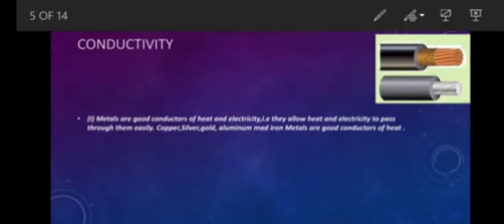Now let's talk about conductivity of metals. What does this word conductivity mean? Metals are good conductors of heat and electricity. What does this line mean? That is, they allow heat and electricity to pass through them easily. Examples: copper, silver, gold, aluminium, and iron are good conductors of heat.